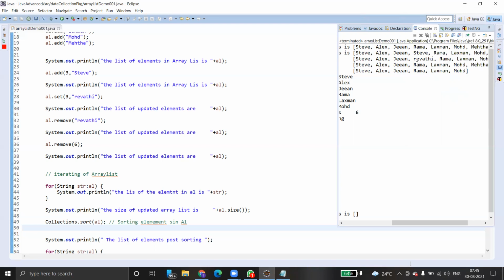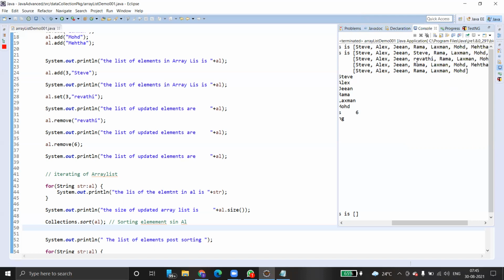Why is it better than array? Yeah, go ahead. When to use the array list collection and when to use other collections like hash map, how do we know that?